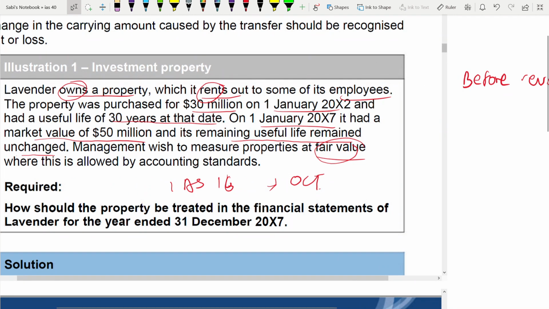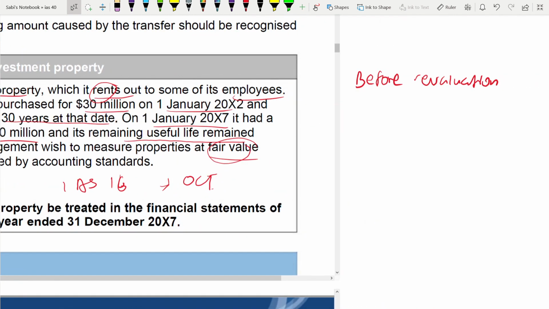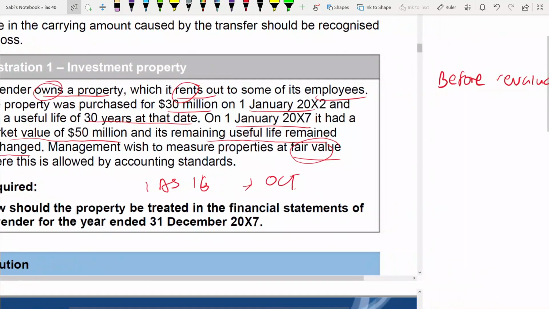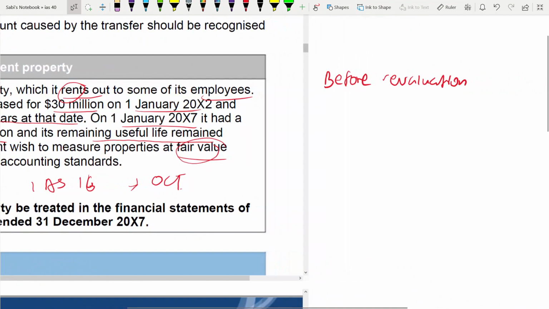You have to deduct the 5 years worth of depreciation. Useful life was 30 years, but after 5 years, the remaining useful life will be 25 years.